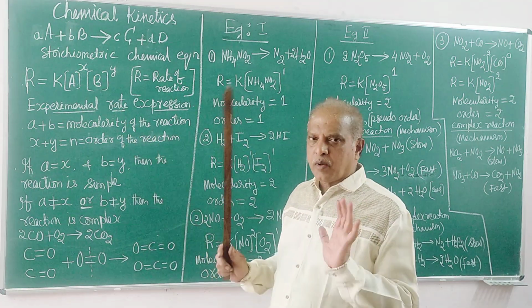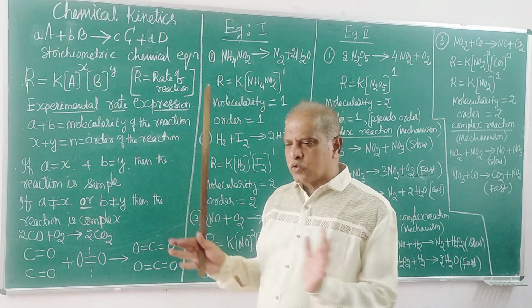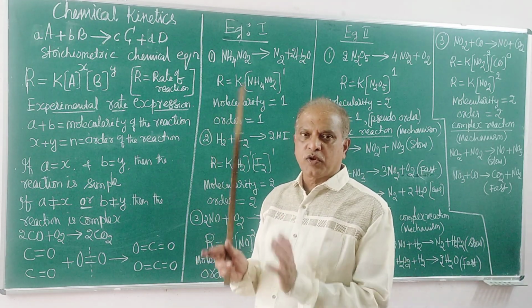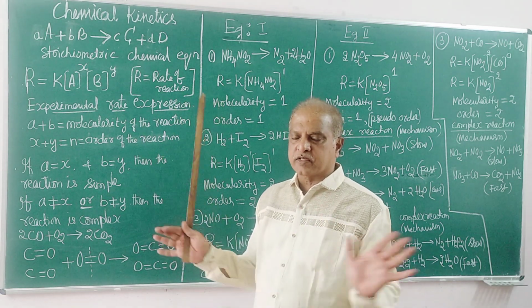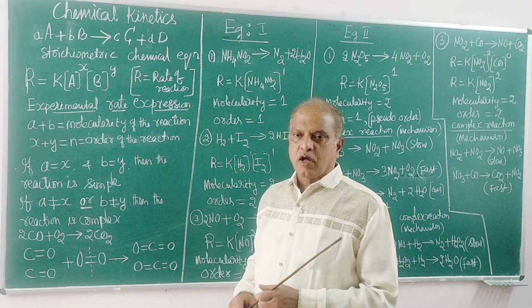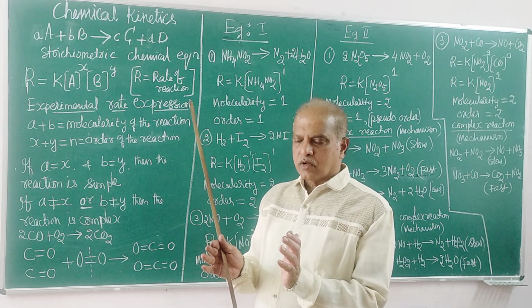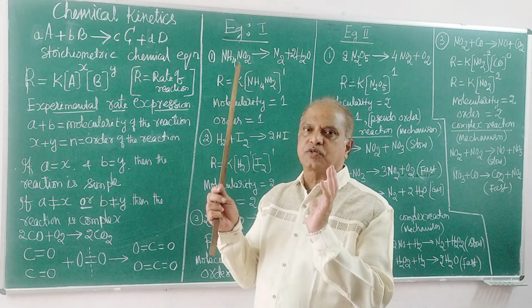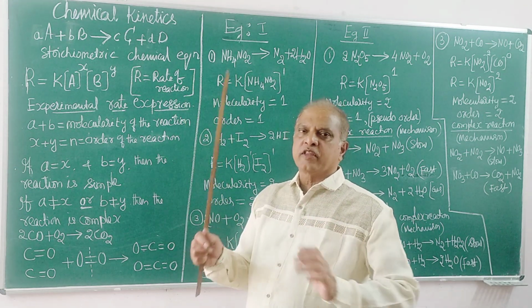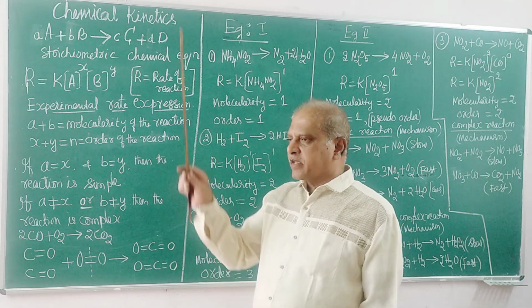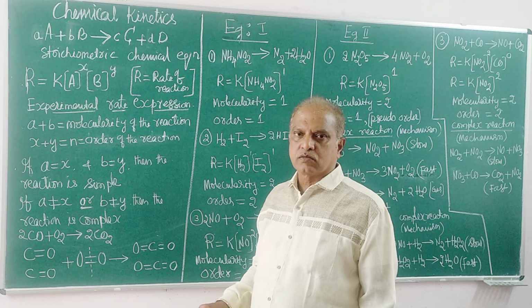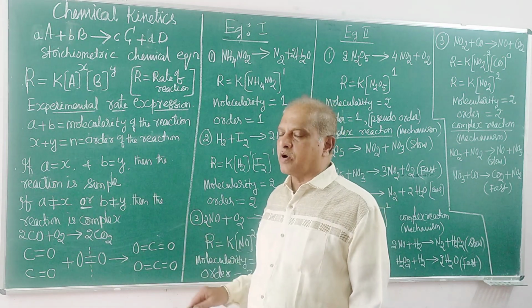A minimum number of reactant molecules come closer to each other for a collision, approach each other. Unless they approach each other, no reaction takes place. They approach each other, become energized and take part in chemical change. Chemical change, as you know, is breaking of some chemical bonds and formation of new chemical bonds.